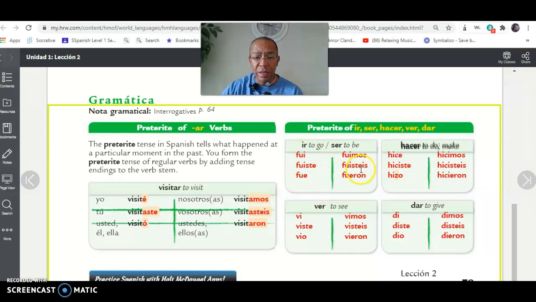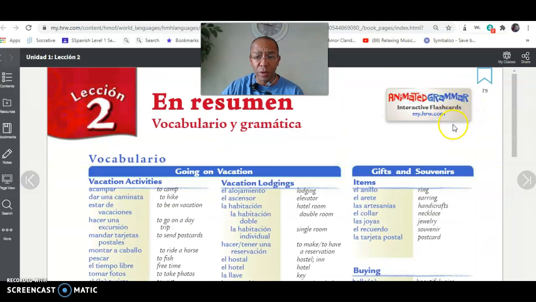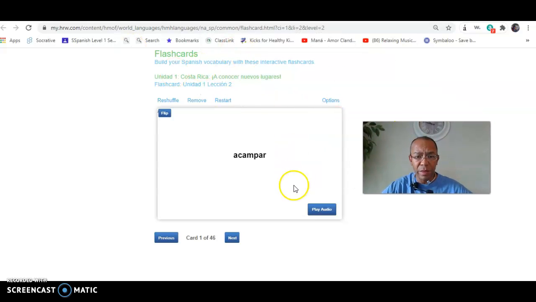So this is very important. So make sure that you write those down. Okay, that will be your first step. Then I would like you to, on your own, click here where it says Animated Grammar Interactive Flashcards. This is what's going to help you review and learn this vocabulary. Okay. All right. So if you click on that, you will see that will take you to this page.